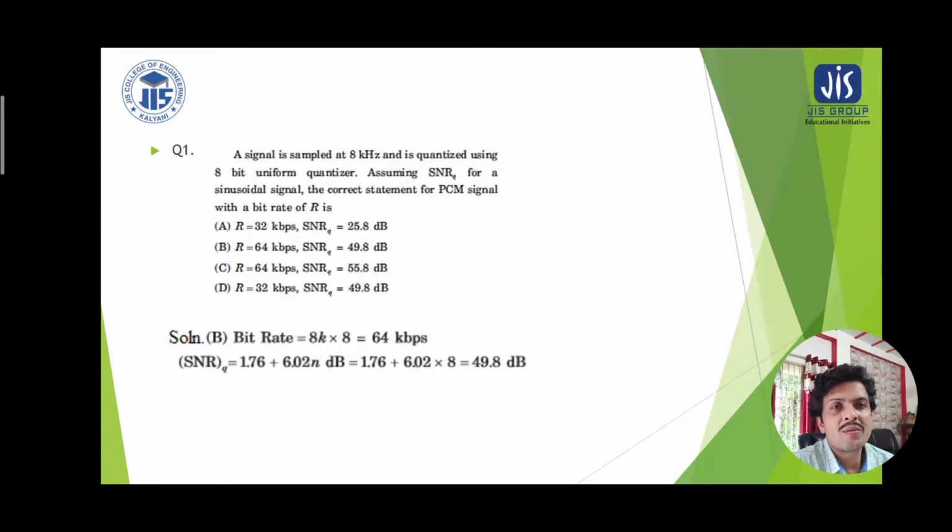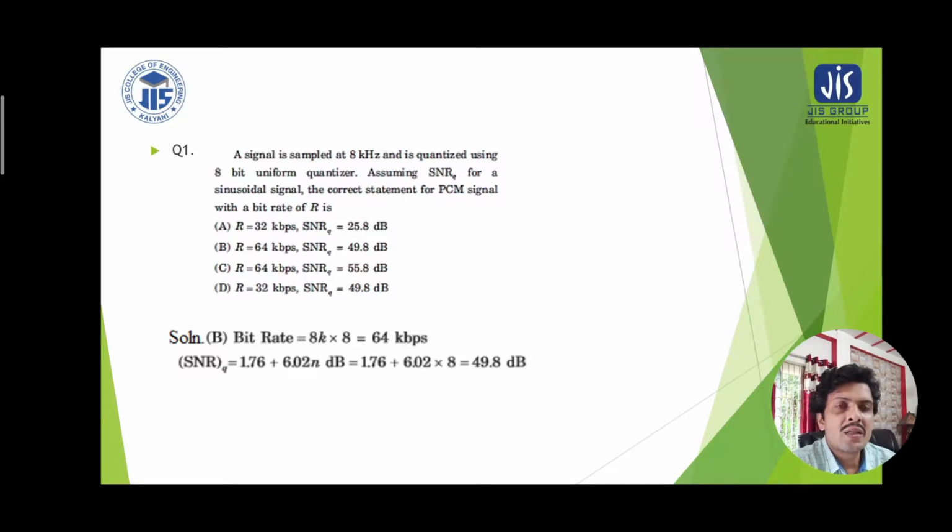So the bit rate you got is 64 kbps, and that calculation is not a difficult one, because if you know the sampling rate and the number of bits per sample required to encode, then you can easily find out the bit rate. But when you are determining signal to noise ratio for pulse code modulation, the equation should be for the quantizer. Now why is it so? Because whatever noise is produced in pulse code modulation is due to quantization only.